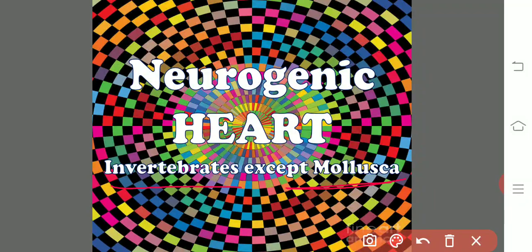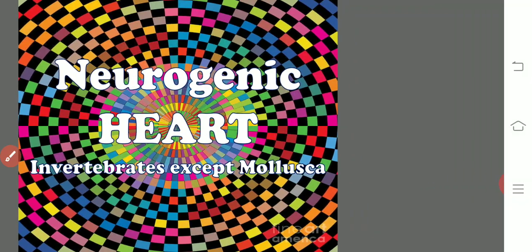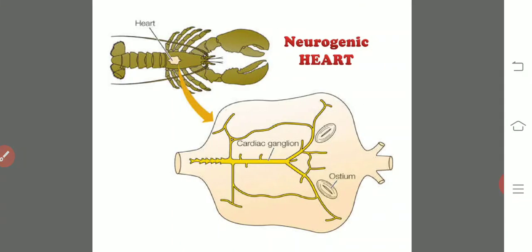And if you observe some of the organisms which have the neurogenic heart, the neurons are motor neurons, otherwise motor nerves. They are present outside the heart. For example, this is the lobster, this is the heart.